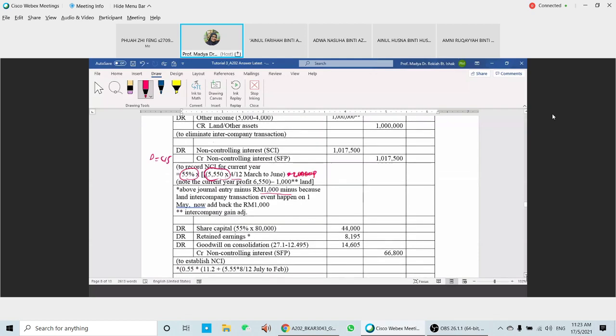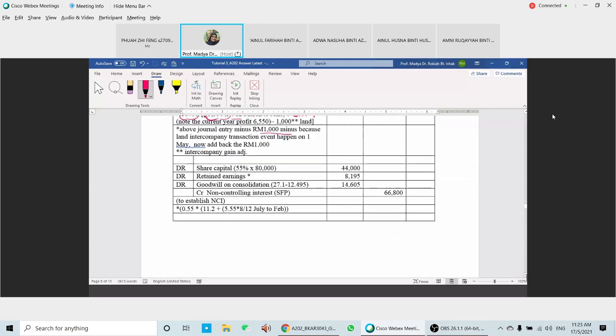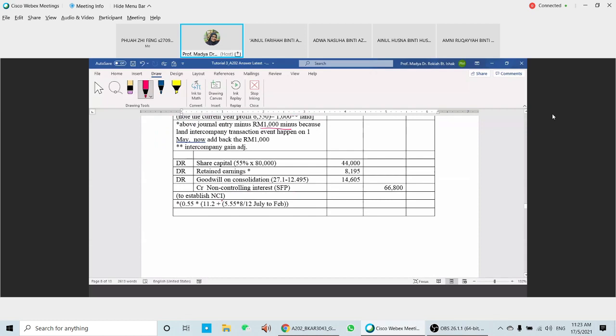Okay, and then for share capital here, 55% times 80. Retained profit, this is how we're going to calculate the retained profit. So retained profit is 11.2 plus 5.5 here, times 8 over 12. We're going to have 8195. Goodwill here, 27.1 minus the portion for the parent, which is 12.495. So we're going to have 14605 and then credit NCI 66800. So that is what you have for the journal entries here.